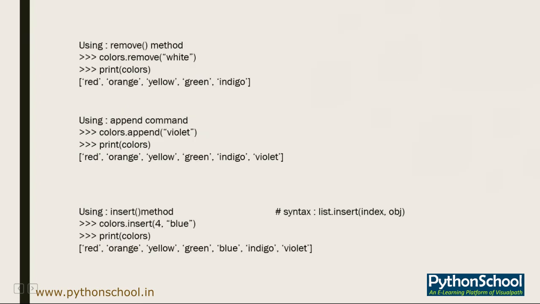So how can you go? You can just use the function remove, and into the bracket use white. Okay, so whenever you call that particular colors variable in the print function, except white, it will display all the colors of the list.